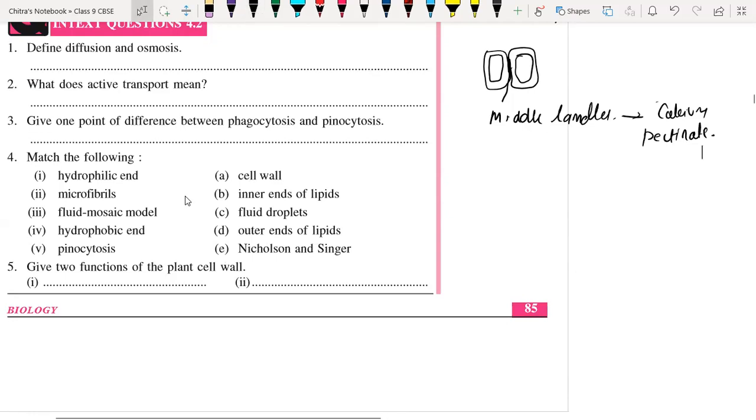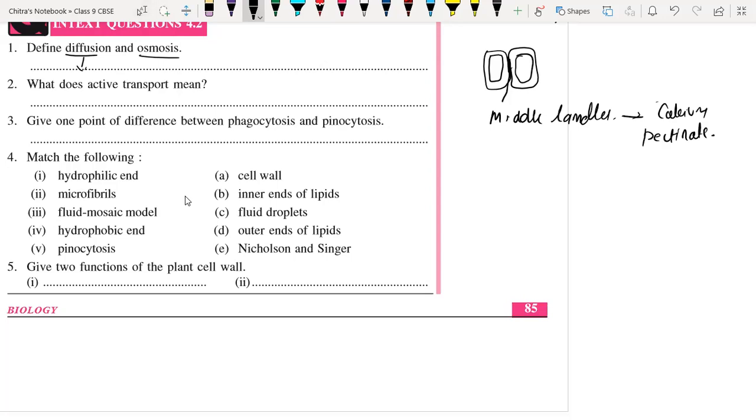You have to know what diffusion and osmosis are. Diffusion, we already understood, is a process in which material moves from the region of higher concentration to the lower concentration. Whereas osmosis is the process in which water molecules move from the region of lower concentration to the region of higher concentration through a semi-permeable membrane. It is called osmosis.